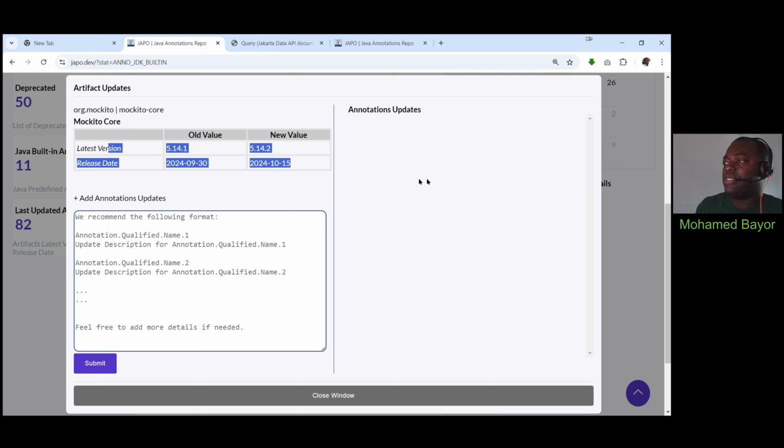And here in this white section, if there was any sort of annotation update provided by a developer who worked on that release, you will see it here. In this case, we don't have any. Actually, right now, for almost all of the annotations, we don't have annotation updates yet. That will come when developers start communicating to the endpoint we just saw. So this is basically it. Just something simple for you to know that on this specific day, this specific library had a new release, and you should then update your own project if you are using that library.